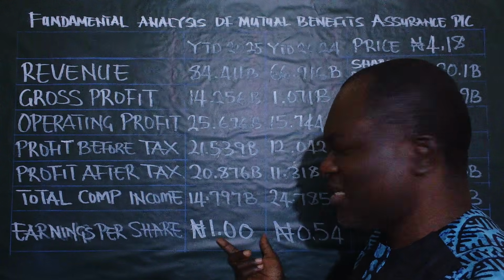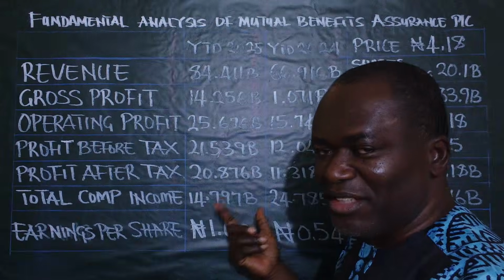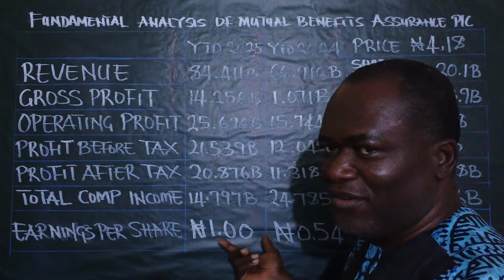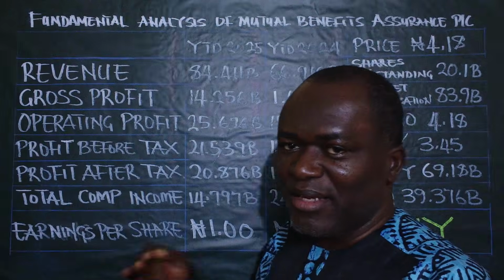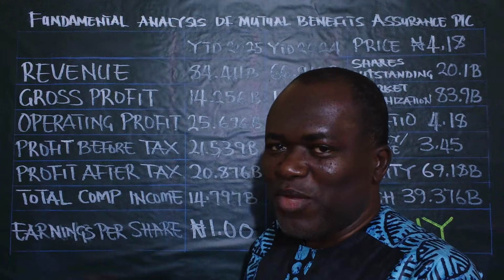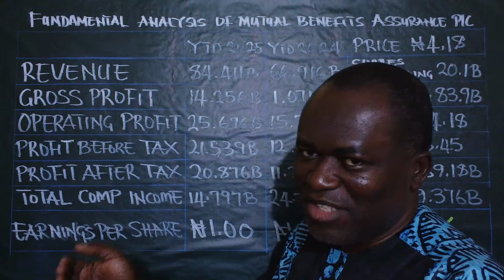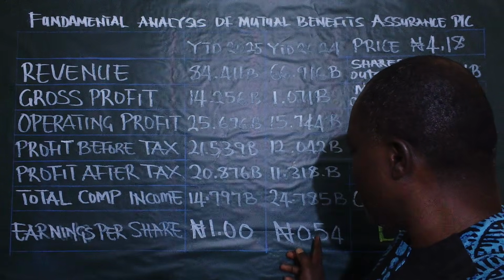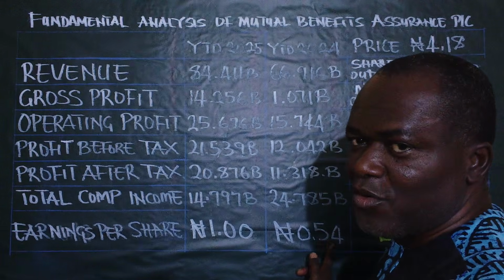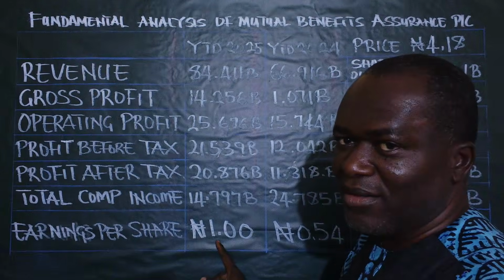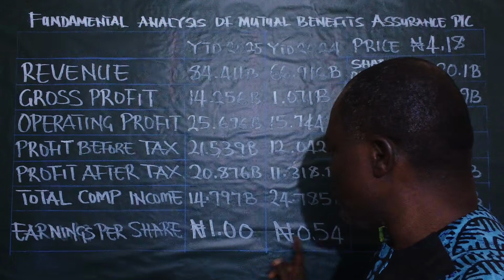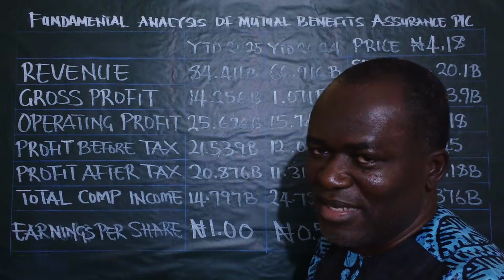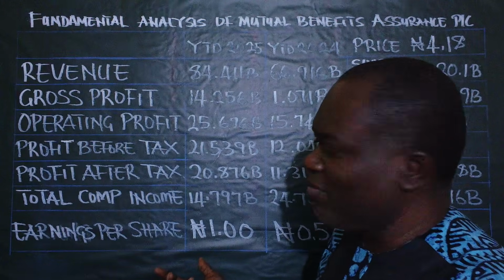These are the figures that determine the share price increase or decrease in the future, and these are the figures that equally determine the level of dividends the company will pay out as at when due. You discover that the earning per share grew from 54 kobo to 1 naira. There's almost 100% increment in earning per share.